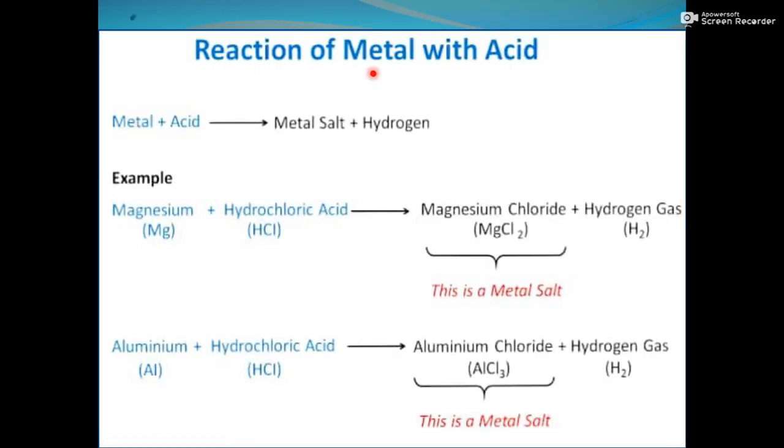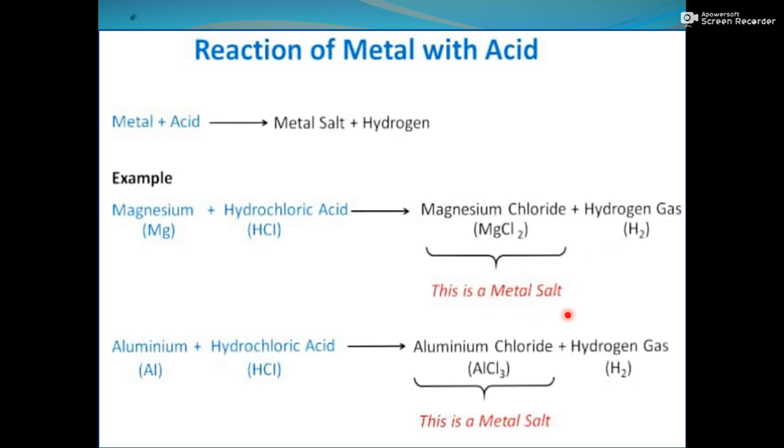Now we will discuss the reaction of these acidic and basic substances. The first one, reaction with metal. That means metal reacts with acid. This is the skeleton equation. When metal reacts with acid, they form metal salt and liberate hydrogen gas. You can see here Mg plus HCl gives MgCl2 and H2.